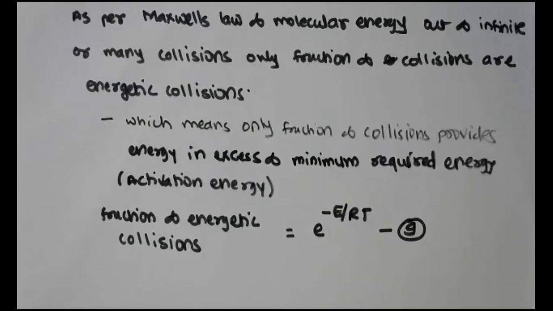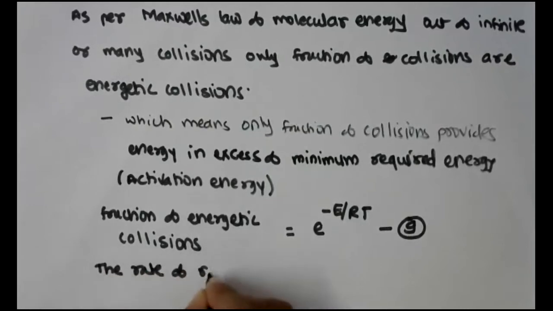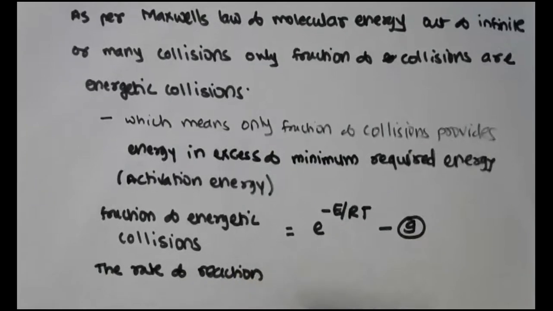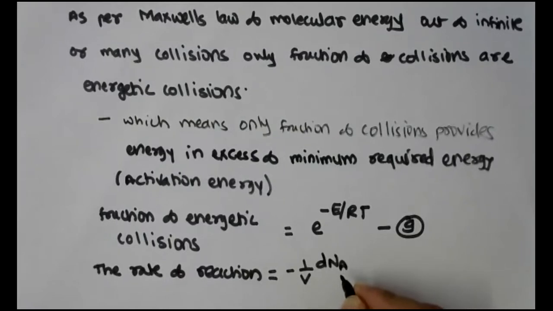I hope you are able to recall the types of reactions which we wrote: 2A gives P or A plus B gives P. And therefore, the rate of reaction, considering a reactant, is the rate of disappearance, which is 1 upon V times the change in number of moles per unit time per unit volume.